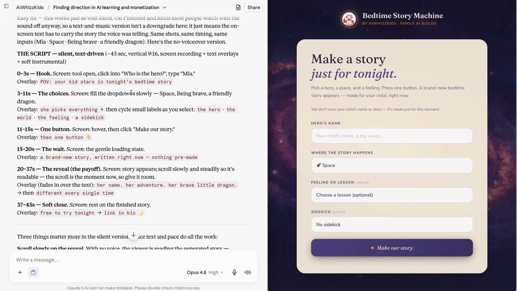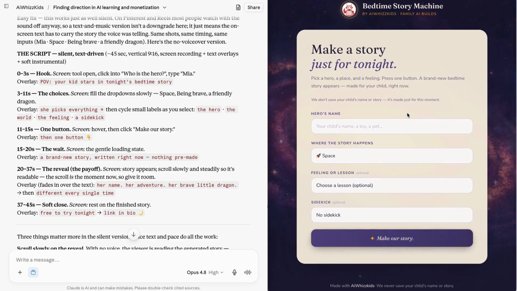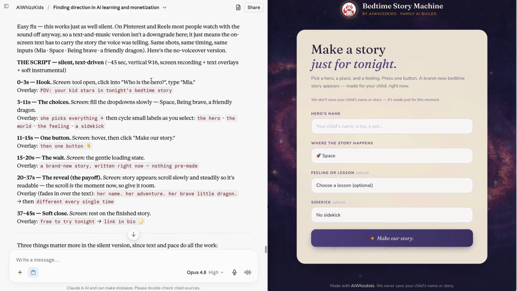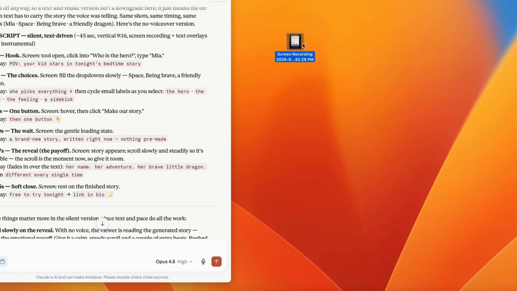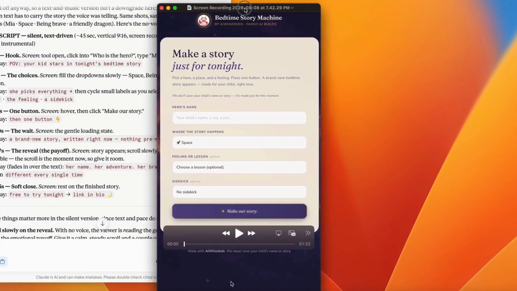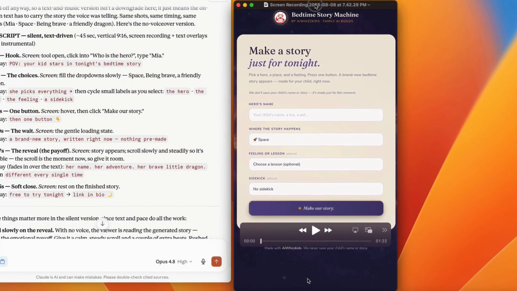I will go ahead and do this here. You know what? I actually need to do it with a 9 by 16. How do you even do that? Okay, I'll figure it out. I'll be back. It took a little longer than expected, so I had to adjust my recording size here to record this. Who knew that would take so long?